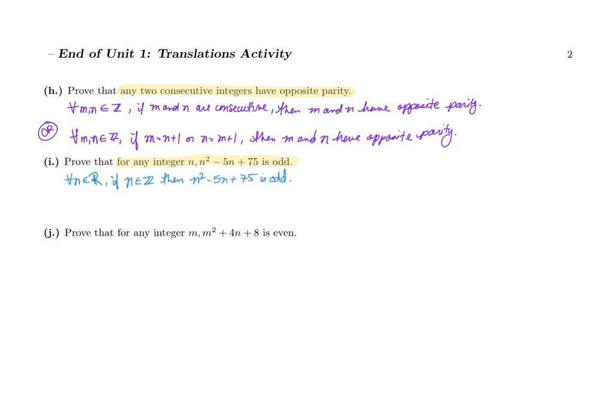And then for the last one, it says for any integer m, m squared plus 4m plus 8 is even. So for this one, we're going to have for all m in the set of real numbers, if m is an integer, then m squared plus 4m plus 8 is even. Oops, I just saw a typo. This should be m.